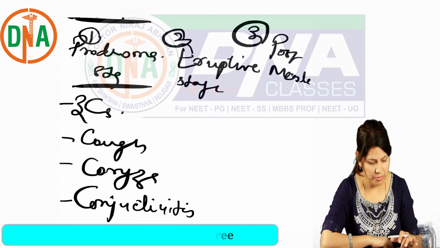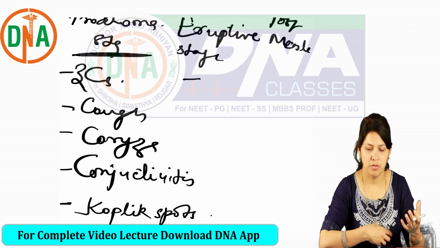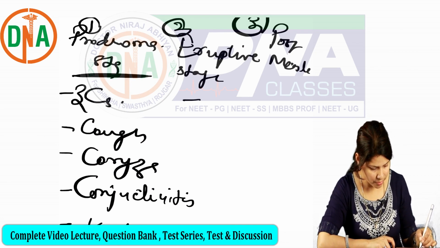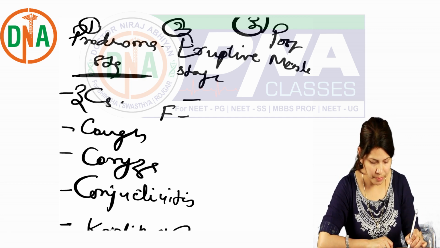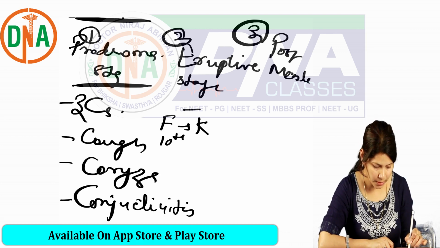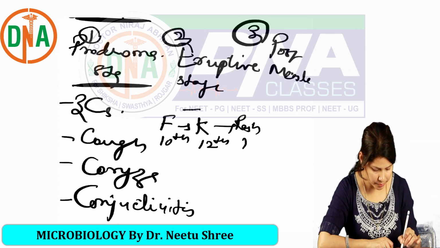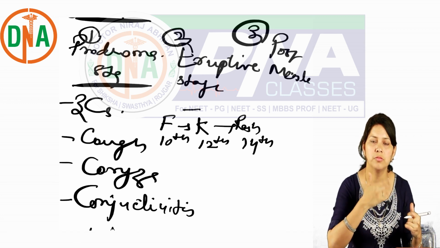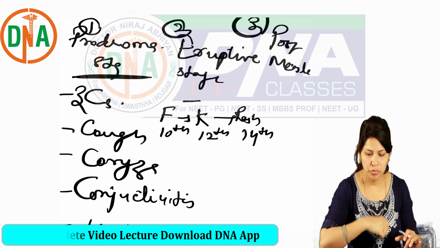Next, the eruptive phase. The eruptive phase is where the rashes come out. So the sequence is cough, coryza, conjunctivitis and fever. Fever on the 10th day, Koplik spots seen on the buccal mucosa on the 12th day, and rash on the 14th day.